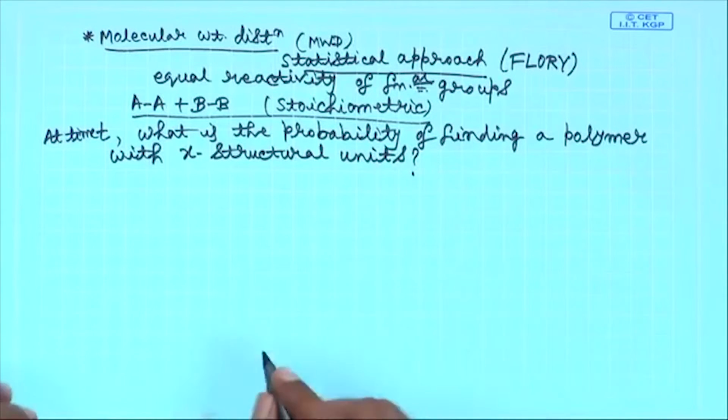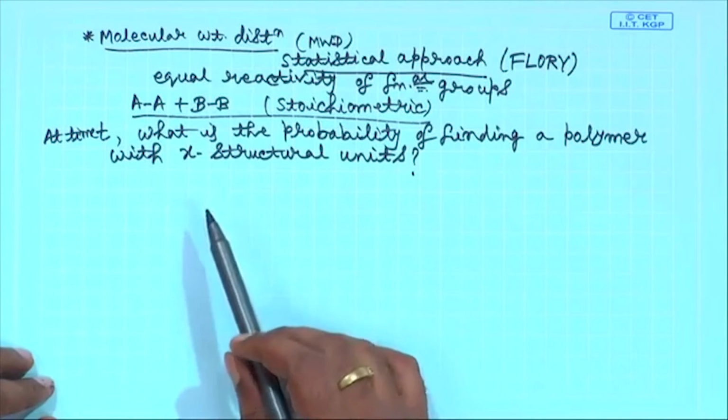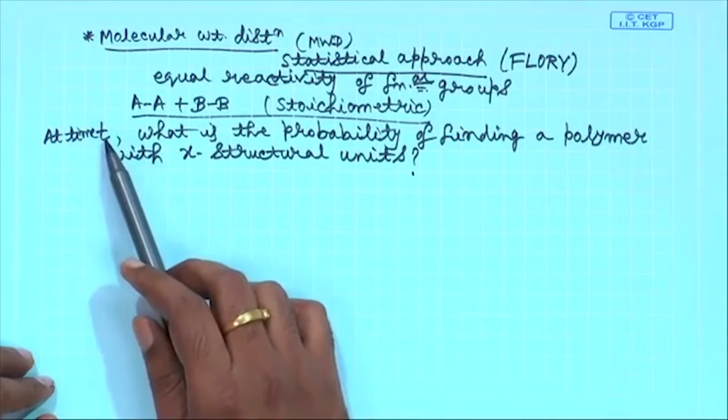So, the polymer is growing with time. The question that we are going to ask is that suppose the reaction has progressed up to time t. At this point of time, what is the probability that we will find a polymer that is having X